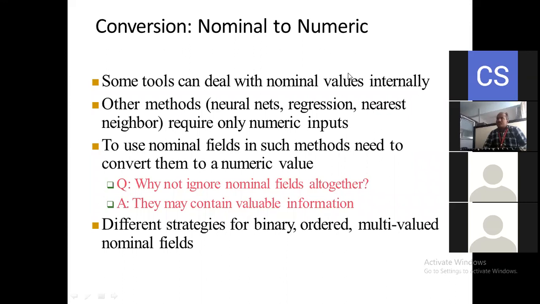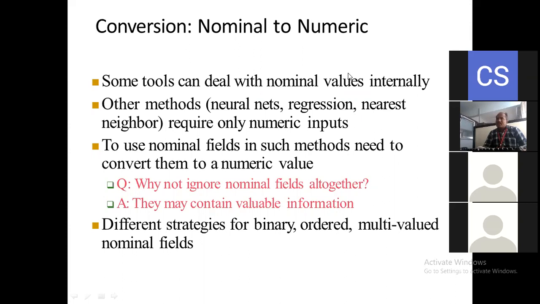Okay, here we are not going to give the nominal value to this algorithm. Why? Because this algorithm is going to accept only a numeric value here. The numeric value means 0 or 1, like that. And what is that? Neural network.